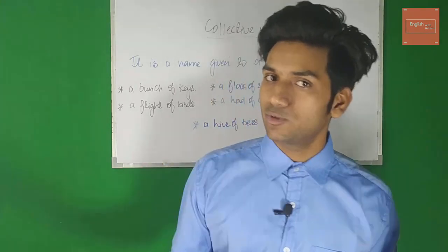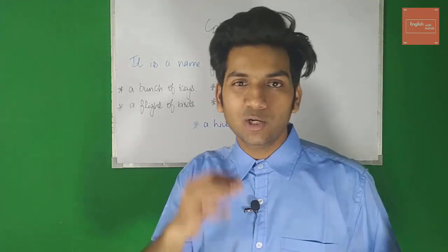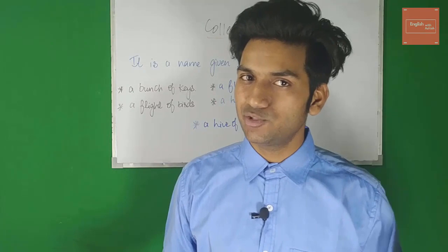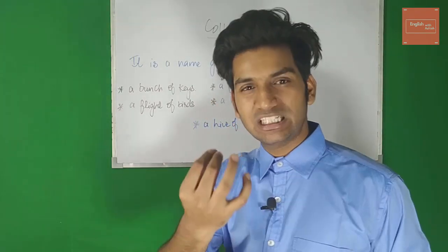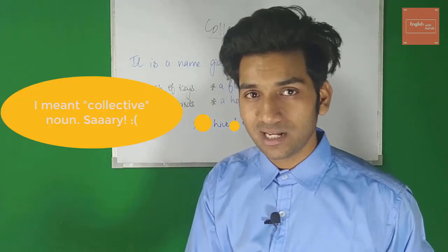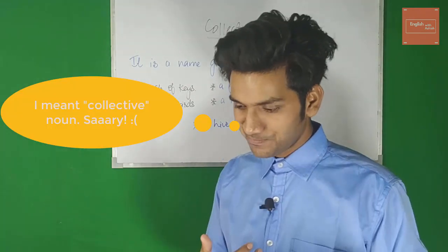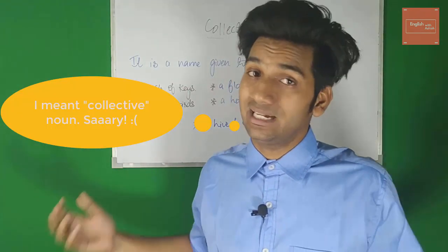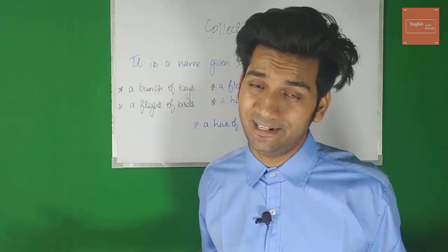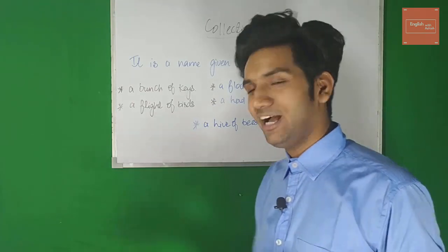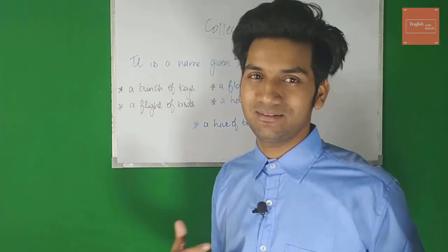Now, you might not know this, and you might not know that a group of judges is called a jury. So, in these situations where you do not know the specific collective nouns, I can make your life easy. Because you cannot remember all the collective nouns, that's a hard reality to accept, right? So we have some phrases that we can use and make our life easy.